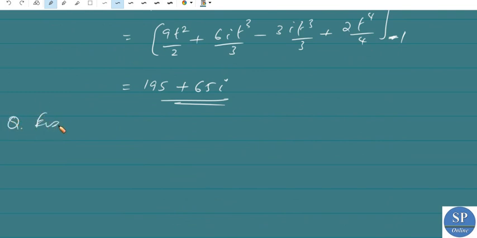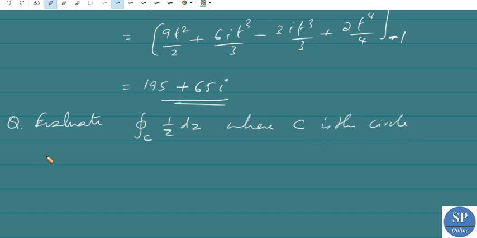Evaluate the contour integral over C of 1 by z dz, where C is the circle x equal to cos t, y equal to sin t, for t from 0 to 2 pi. So we know C is the unit circle which is centered at 0.